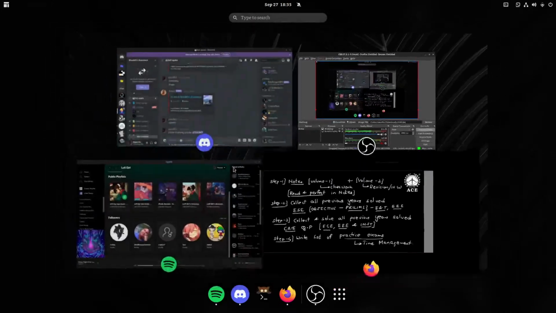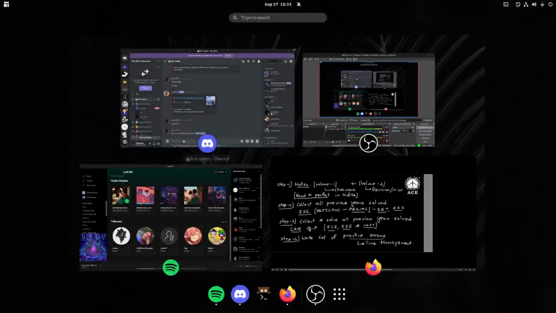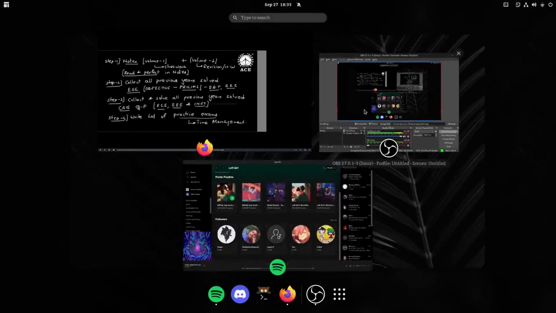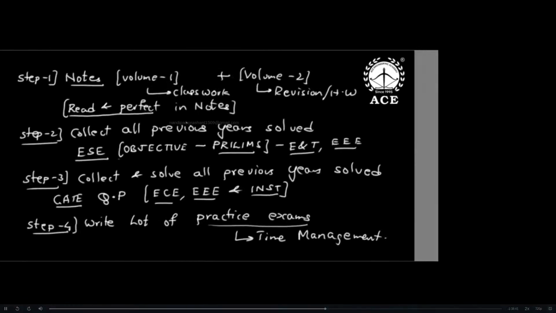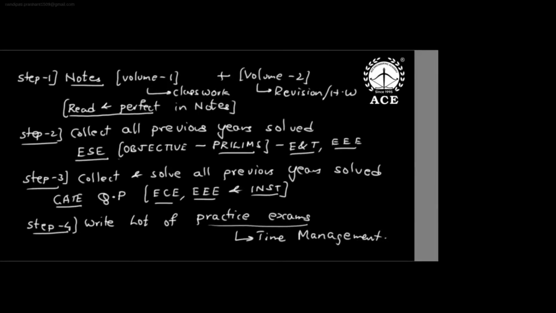Then step 2: some students who still want more practice, or even toppers, I request that you go to IES first. IES objective, both theory and electronics and telecommunication. Why? Because together it covers a lot of bandwidth. And then go to GATE. GATE you read later because GATE is more mathematical and deep. IES gives width, GATE gives depth. That is my simple conclusion.